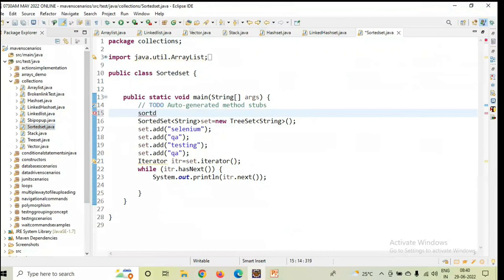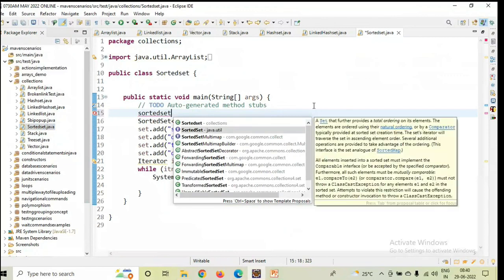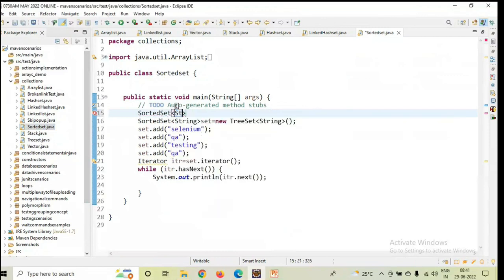You see, I want to take the SortedSet interface. Class or interface? I need to take the interface from java.util. Here I want to use the String data type, and a reference like ss equals new SortedSet. If I try to write it like this, will it accept or not?